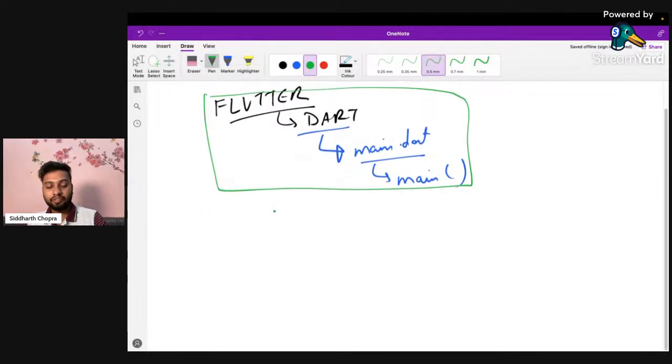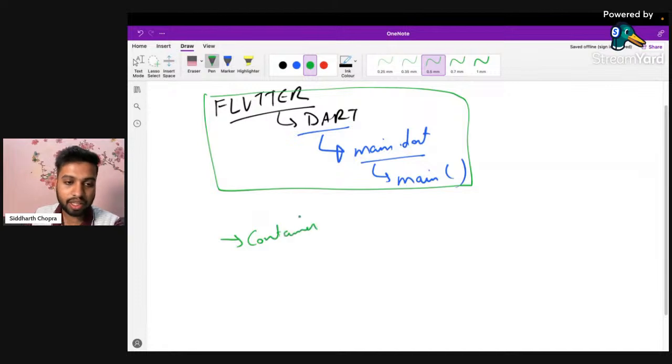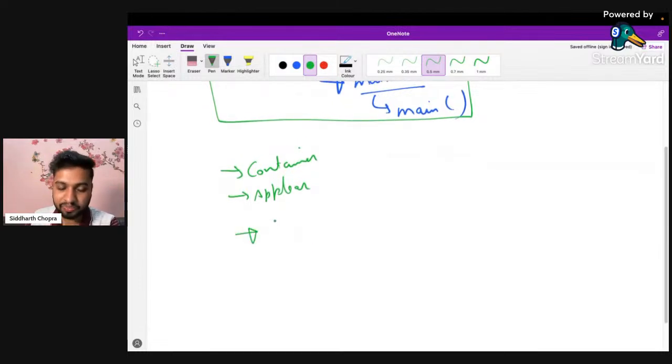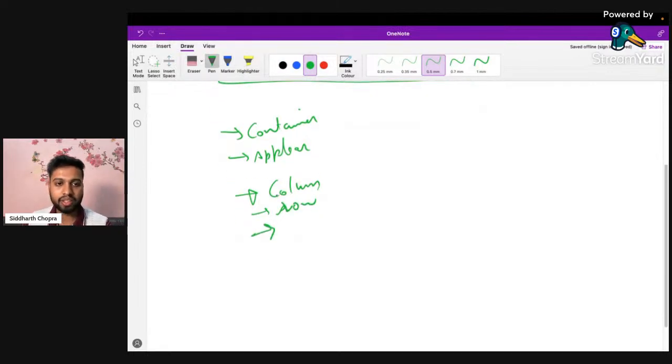Apart from that, we have learned that Flutter has all the widgets in the form of functions. The widgets we have learned already are containers, and how to create a container and an app bar. We have also learned about column, row, and stack. Inside a container we learned properties like alignment and how to create children.